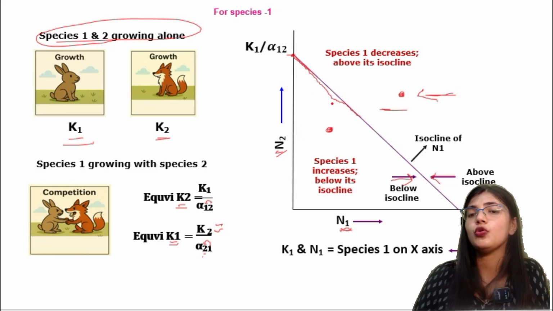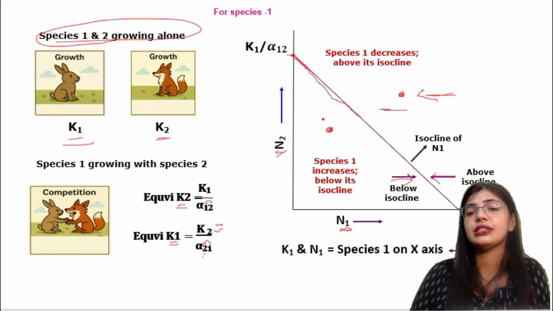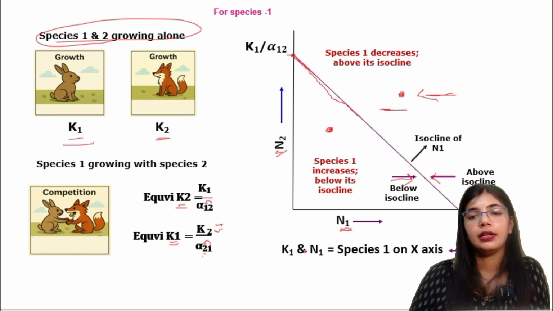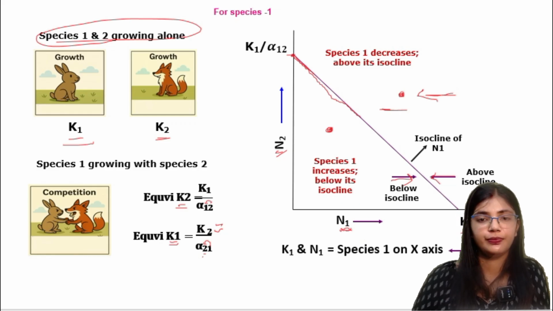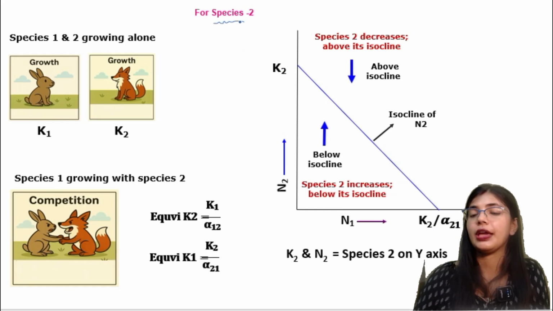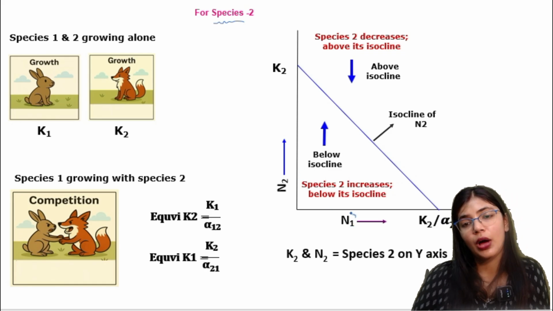And for species 2, what happens? The arrow is in the vertical direction. For species 2 it is vertical, but here we are only seeing species 1. Now K1 and N1, species 1 on the x-axis. Here it is showing the x-axis, only for species 1. Now this is the second condition, which is for species 2. Here N1 is for species 1 and N2 is for species 2. Here the K2 which is present is high.